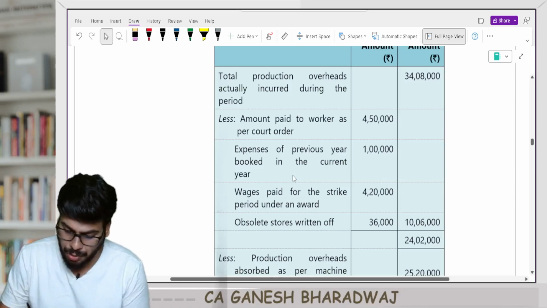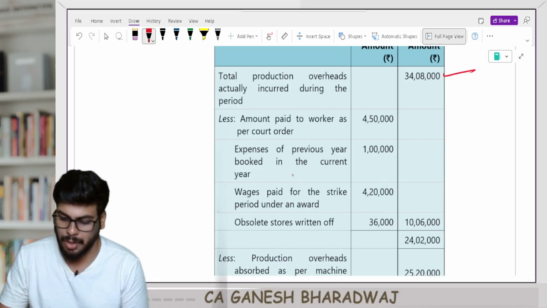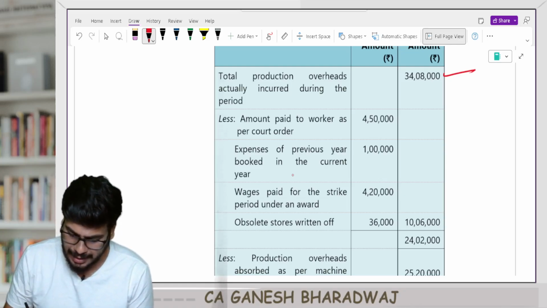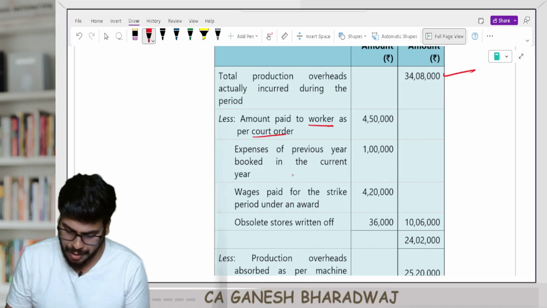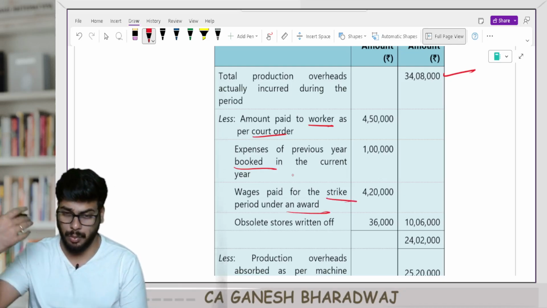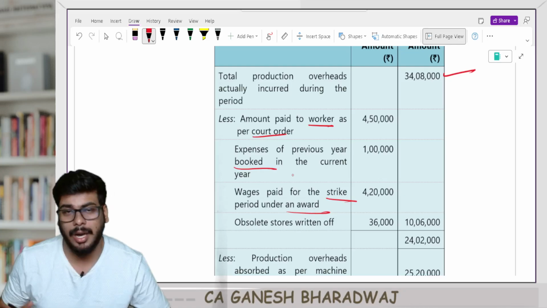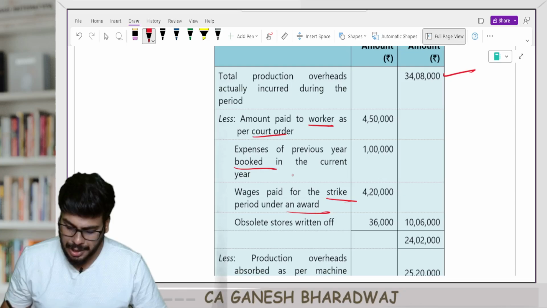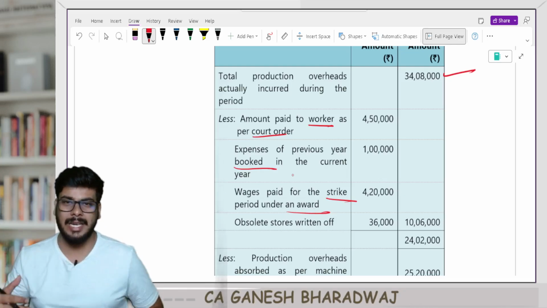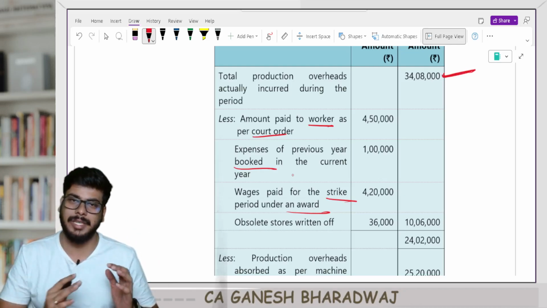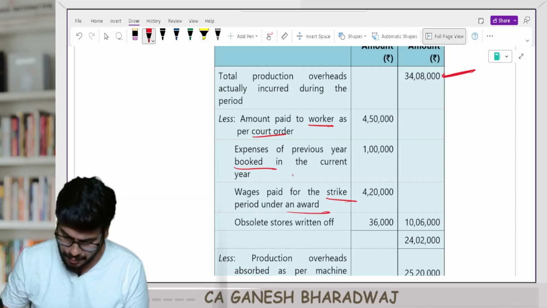So the total production overheads actually incurred is 34,08,000. From that, subtract the 4 extraordinary items. That is amount paid to workers as per court order, prior period items booked right now, and wages paid for the strike period under an award. Award means the court has given a direction to give it as an award to the workers. Obsolete stores written off. These are ideally your abnormal items. They shouldn't have formed part of your overheads. They should have been directly taken to the costing P&L. Anyway, we are just reducing them.